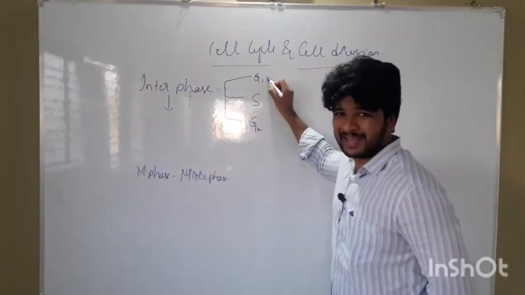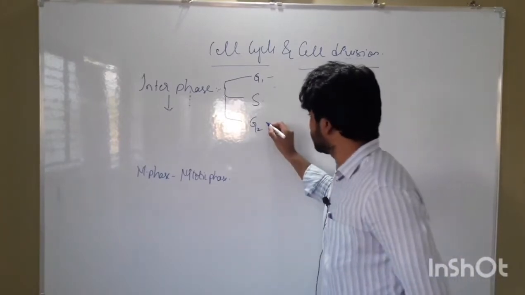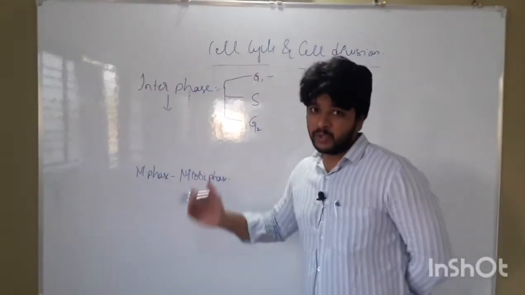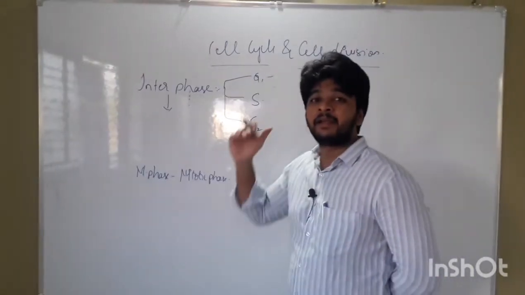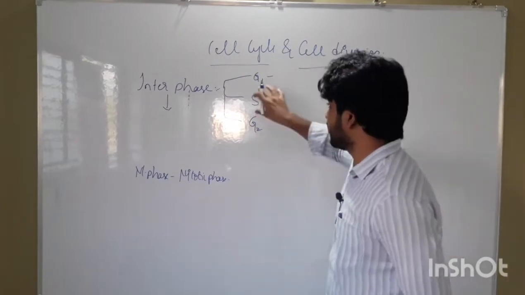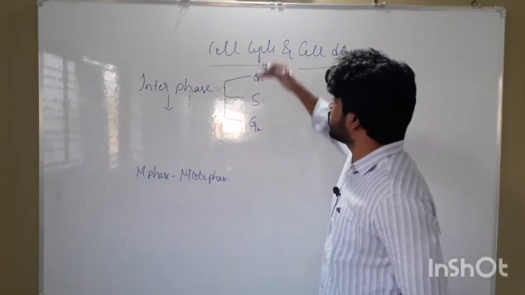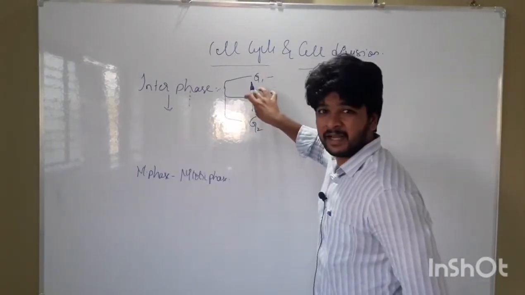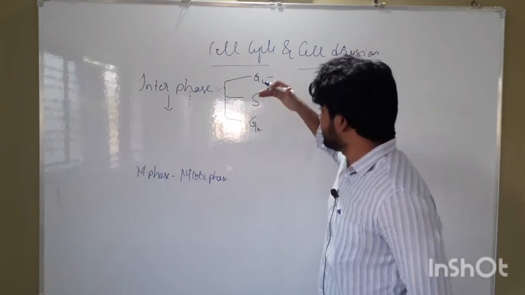G1 is also called gap 1 phase, S is called the synthetic phase, G2 is called gap 2 phase. During G1 phase, all the necessary chemicals or enzymes which are required for the synthesis of DNA and centrioles are prepared.